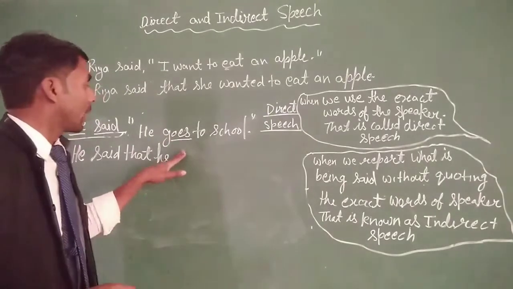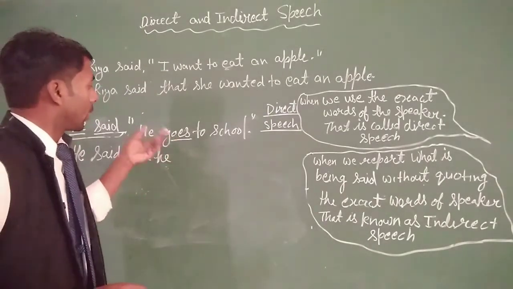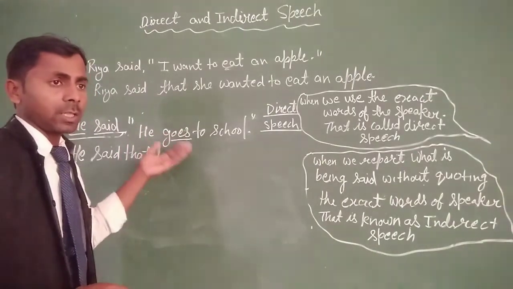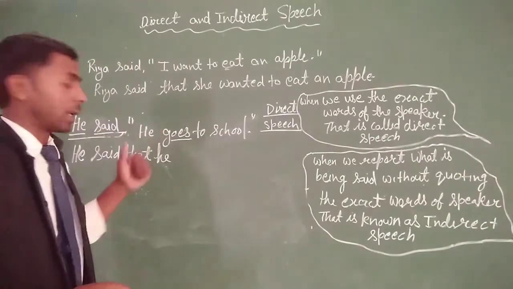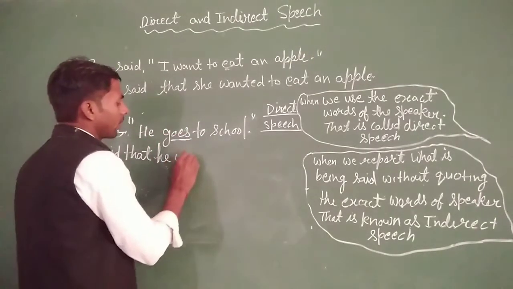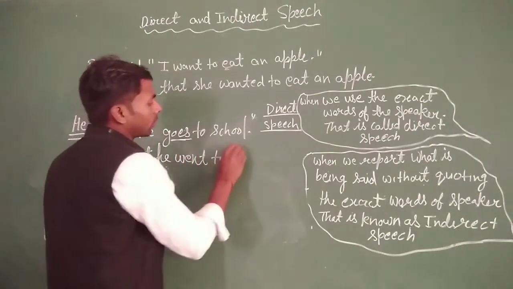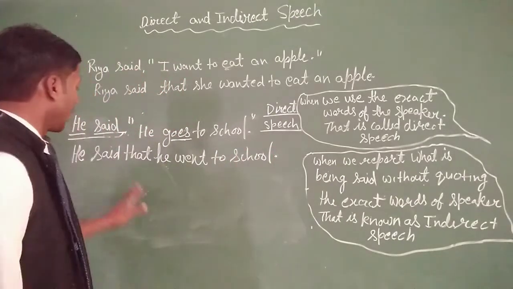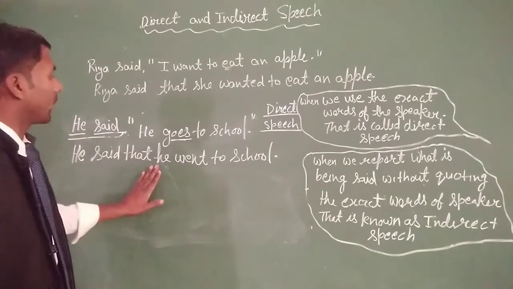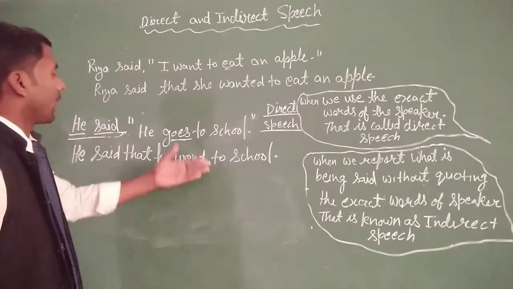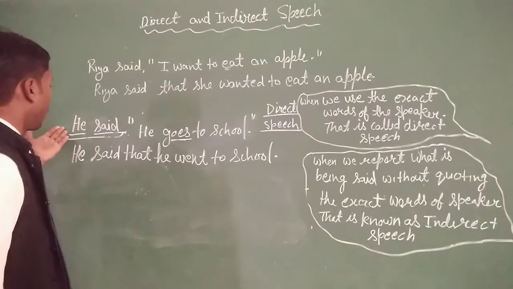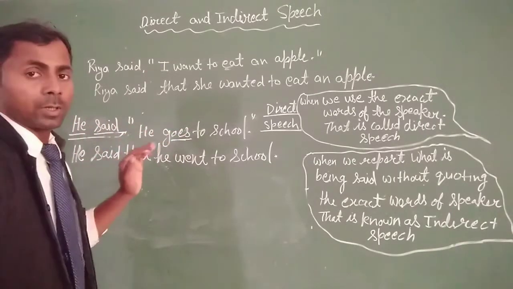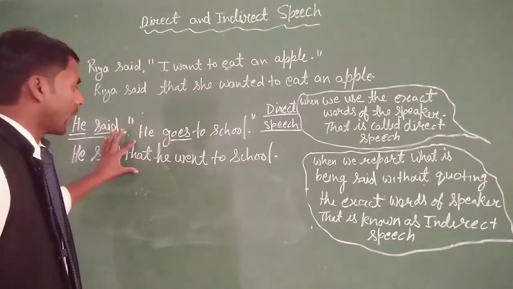If the reported speech is in present indefinite, we can change this tense into the past indefinite tense. So "goes" will be "went to school." Simply, he said that he went to school. It is the indirect speech of the sentence "He said he goes to school." It is the direct speech and this is the indirect speech.